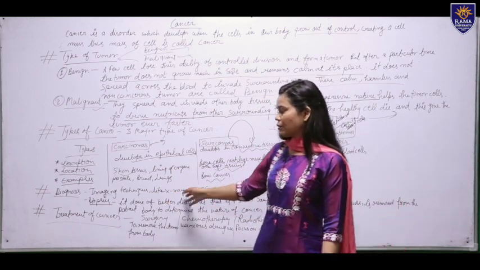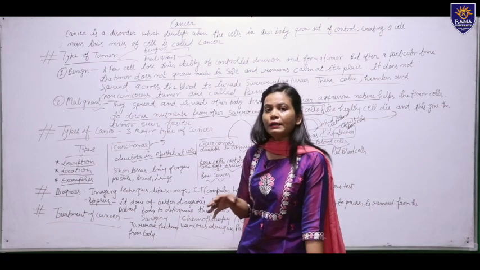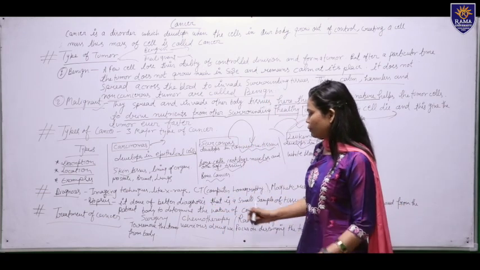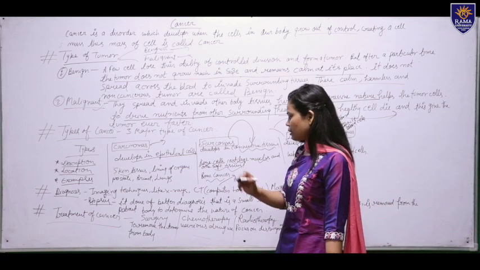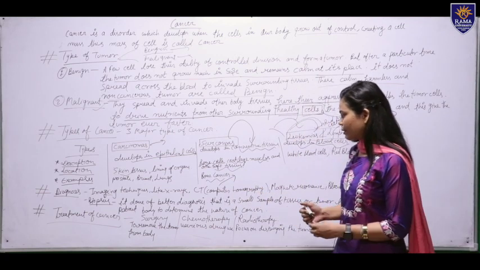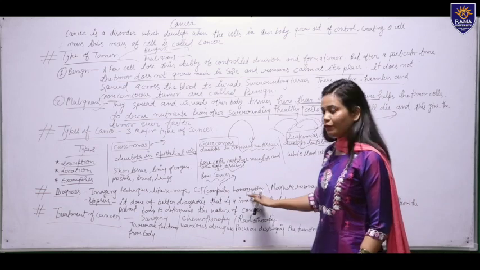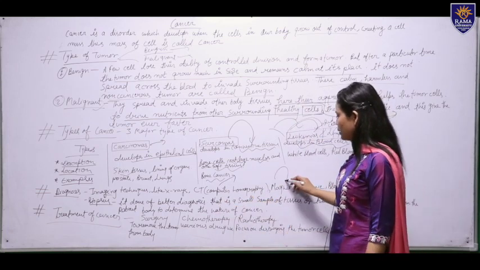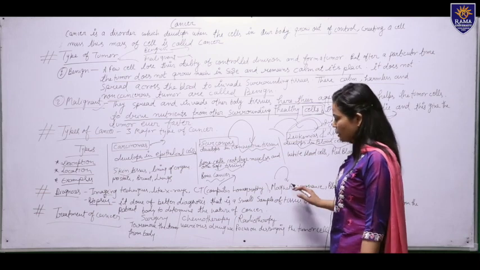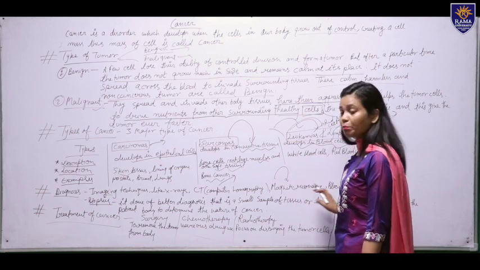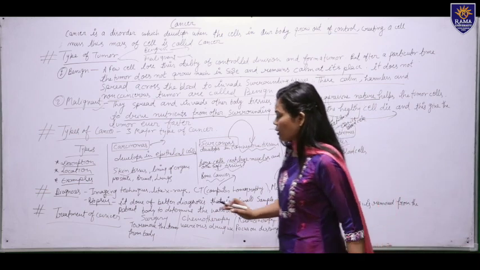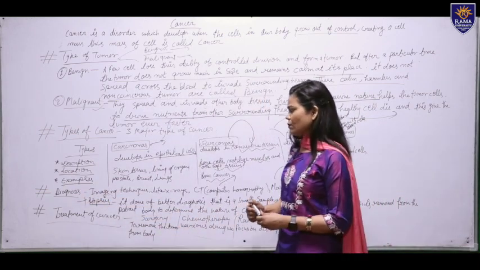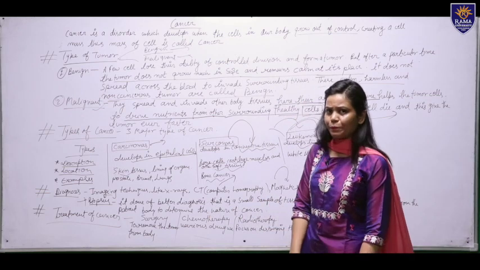With the help of X-ray we can identify where the cancer is in our body, and with the help of CT scan we can also identify it. Computed tomography is the full form. Now the third one is magnetic resonance imaging. Okay, and you can also go for a biopsy.